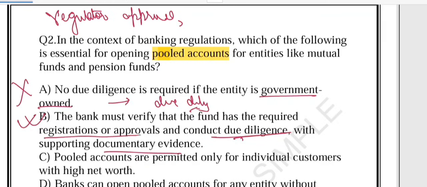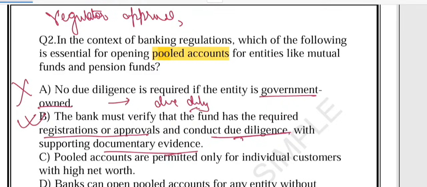So the first thing is the registration and approval from the regulators, the second is due diligence, and the third is supporting documentary evidence. For example, suppose a mutual fund house comes to open a pooled account. The bank cannot just trust their word. It must check the SEBI registration certificate and keep a copy in the record. Option B is the correct one.